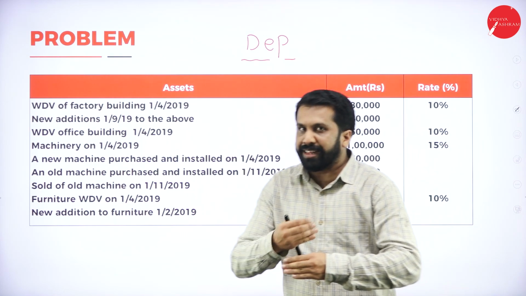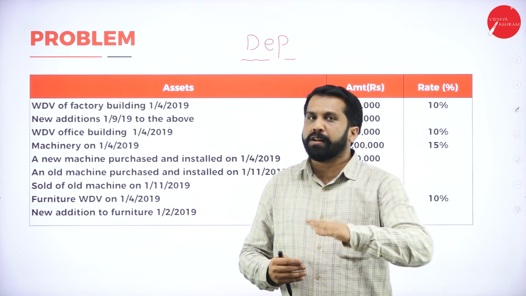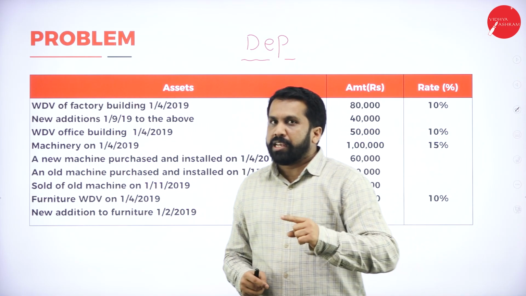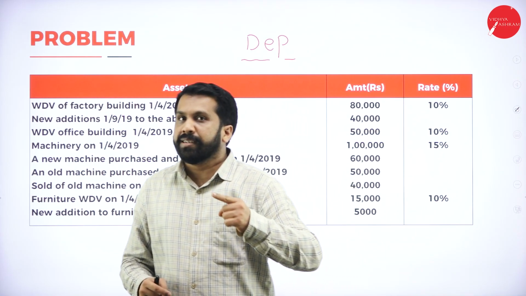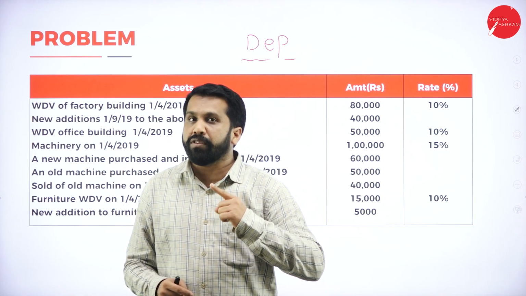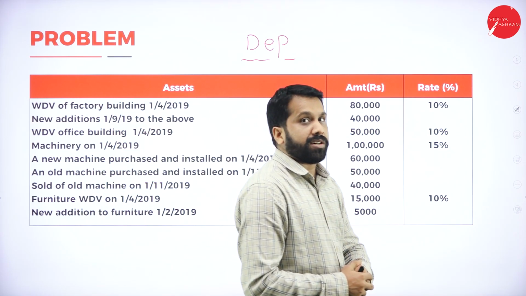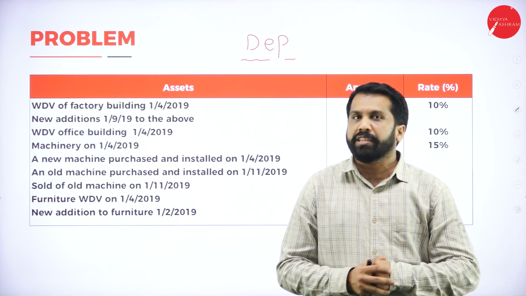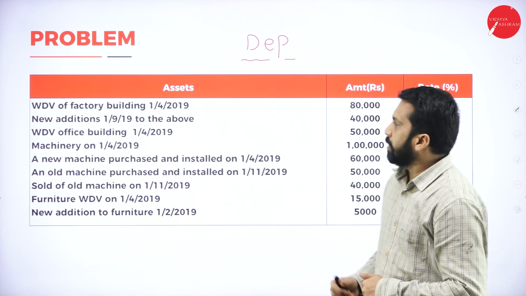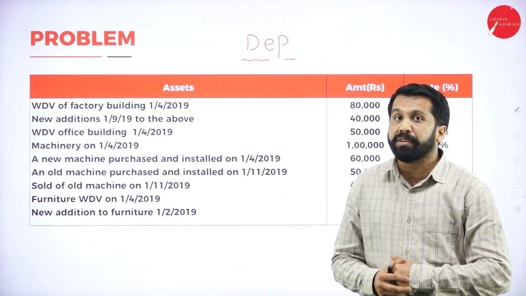If you are using it for less than 6 months, half depreciation. Hope you are clear. Yes, this is all about the depreciation topic.